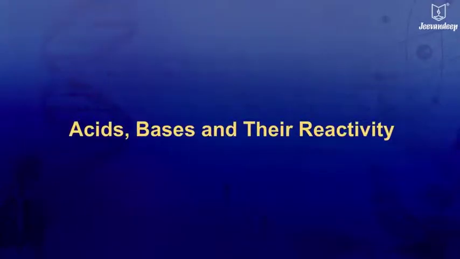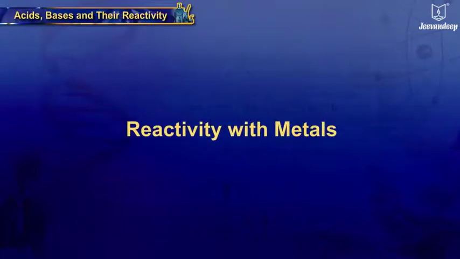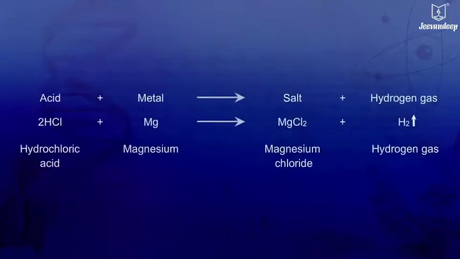Acids, bases and their reactivity. Reactivity with metals. Acids react with active metals to produce salt and hydrogen gas. Here, hydrochloric acid reacts with magnesium to give magnesium chloride and hydrogen gas.